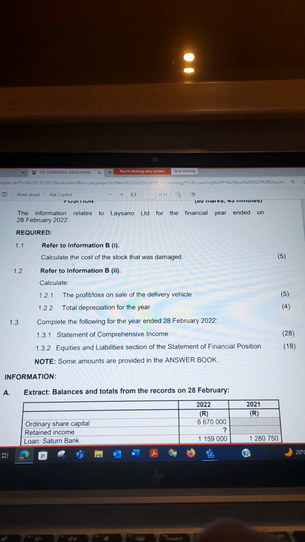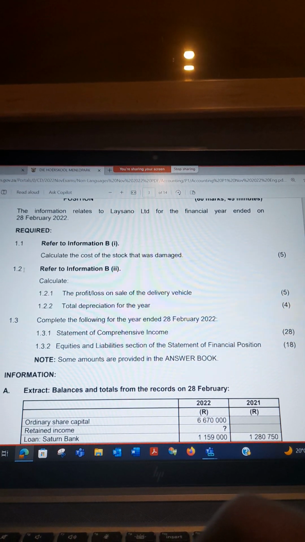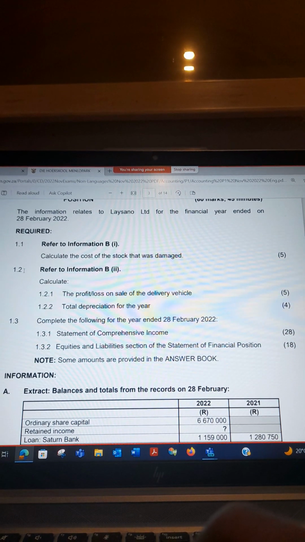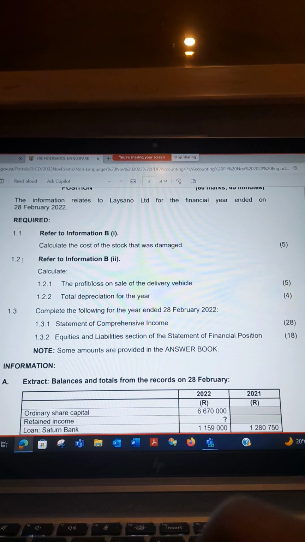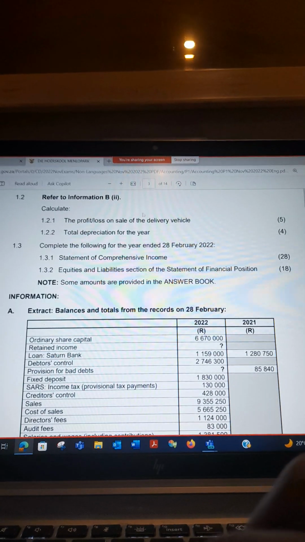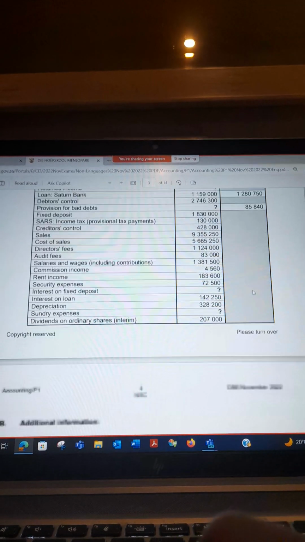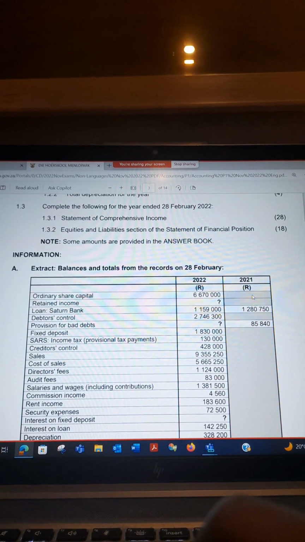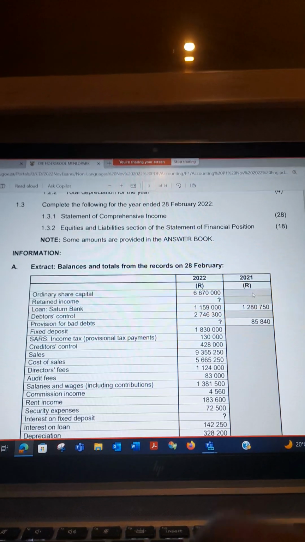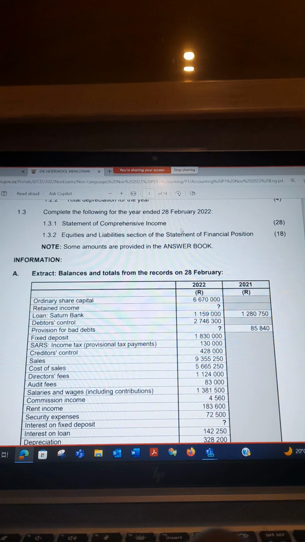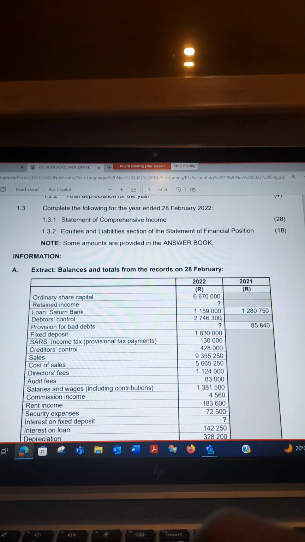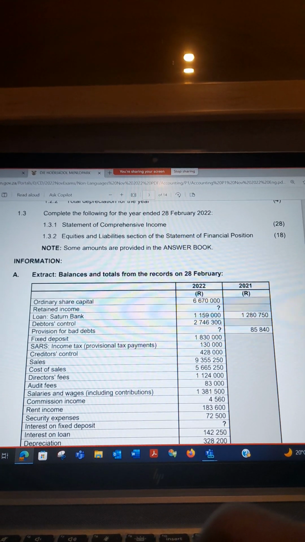You must also take into consideration 1.9 and 1.2, so that you don't leave anything out, because you want all the marks. So okay, I've been given information now. You need to prepare your income statement. How do I prepare an income statement? You know the structure of the income statement. You need to take advantage of my easy marks.